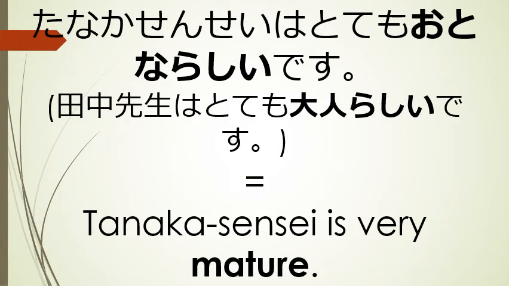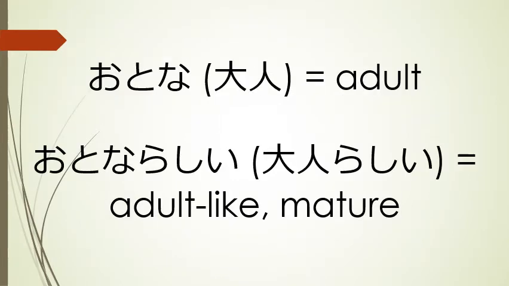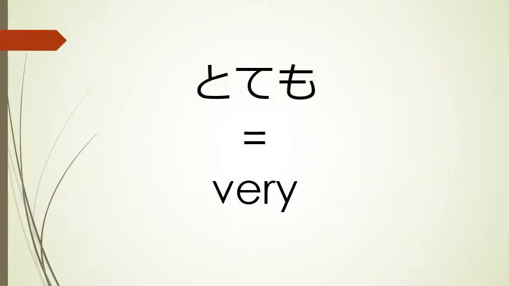For another example, if we said "Tanaka sensei wa totemo otona rashi desu," that would mean Tanaka sensei is very mature. Breaking that down a little bit further, otona means adult. I believe we've introduced this word before, but it doesn't hurt to refresh. So because otona means adult, otona rashi means adult-like or mature. And totemo means very.